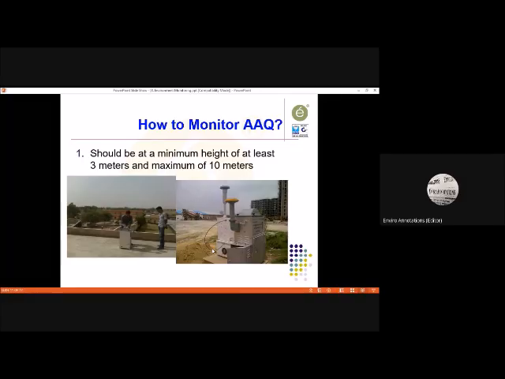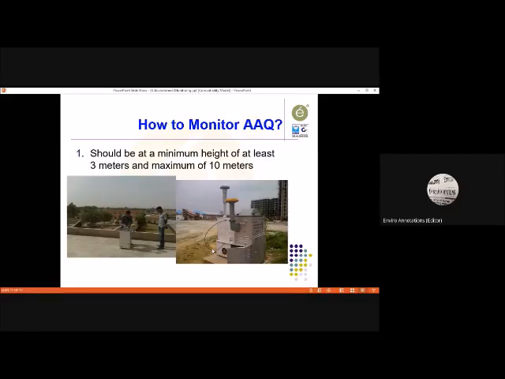Number one is, you can see that it is just mounted over a table, and the height of the table is how much? 2 feet, 3 feet. It's not more than that. So in that case, this is going to be rejected, number one. Number two, it is a construction site, and the construction site is having a lot of dust, and that dust will have impact. So this height needs to be elevated to at least 3 meters as per the requirements, number one. Number two, the distance between these two machines, the PM10 and PM2.5 sampler, should be at least 2 meters.